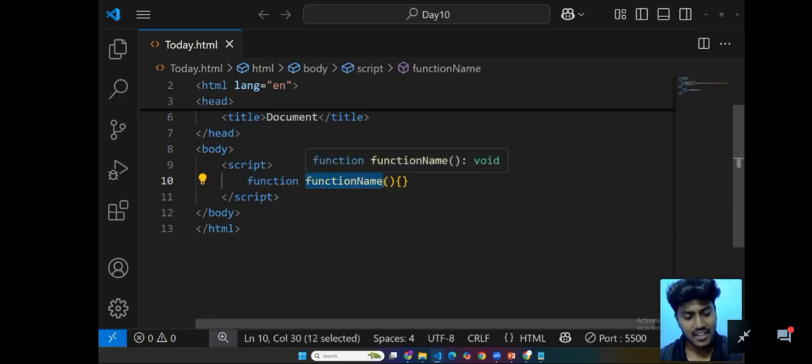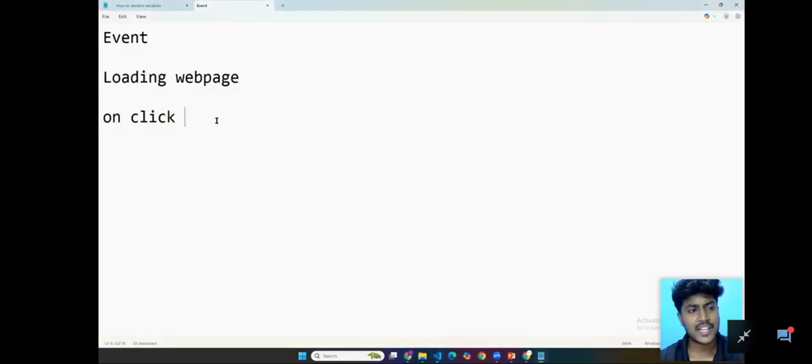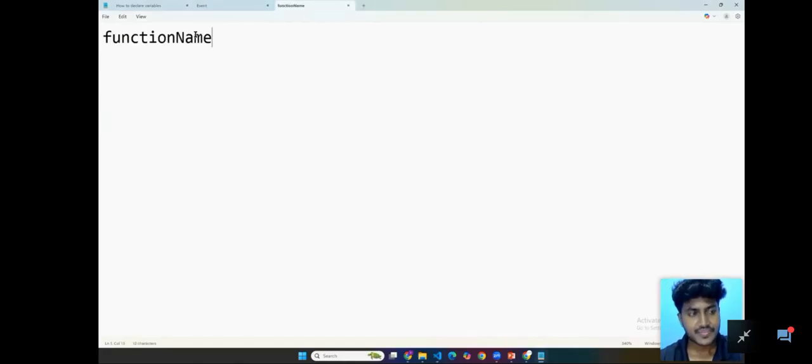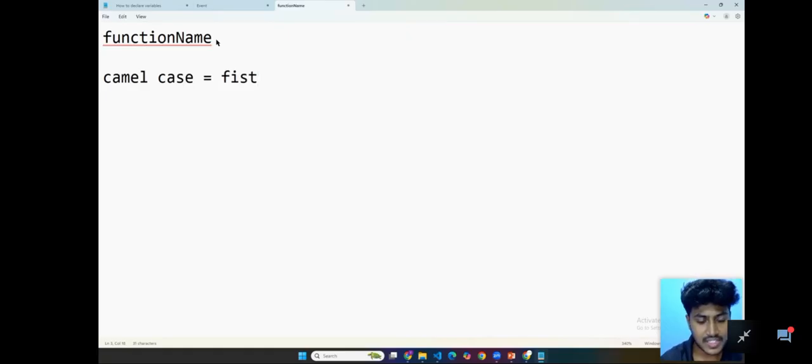What is the purpose, Banu, of providing the n in capital? This is called camel case. Camel case means the first letter of the first word is small, and the first letter of the second word is caps.